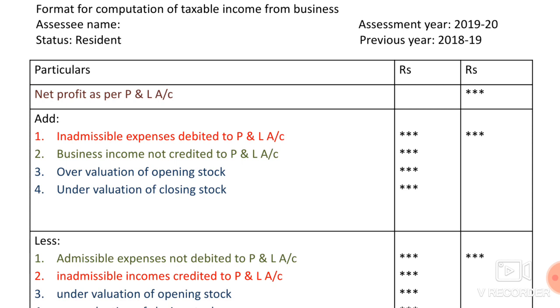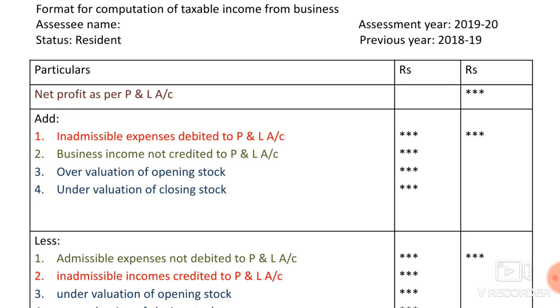Since the net profit of the P&L account is not showing the correct picture, we have to add 4 items and reduce or deduct 4 items to arrive at the adjusted net profit, or total taxable income from business. Now let us see which are the 4 items we have to add.